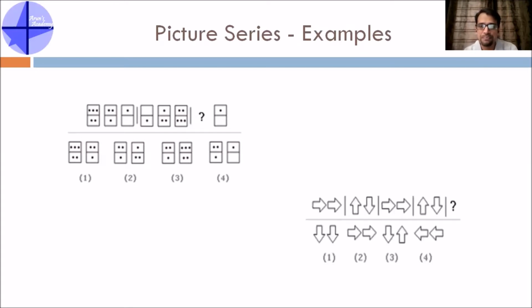One more example. There are 4 pictures given. You have to find out what is the last picture or the 5th picture. 2 arrows in one direction, 1 up and 1 down. Again 2 arrows in one direction, 1 up and 1 down. So of course the next one should be, if you follow the same pattern, 2 arrows facing right. So option 2 is the right answer, which will complete the entire pattern. So this is how you approach series problems, guys. I hope you all are clear with approaching and solving series problems.